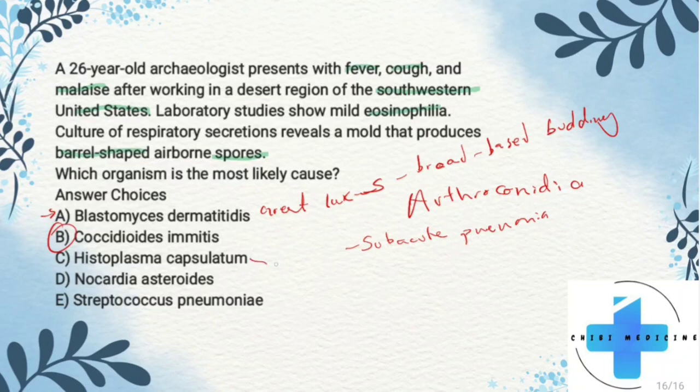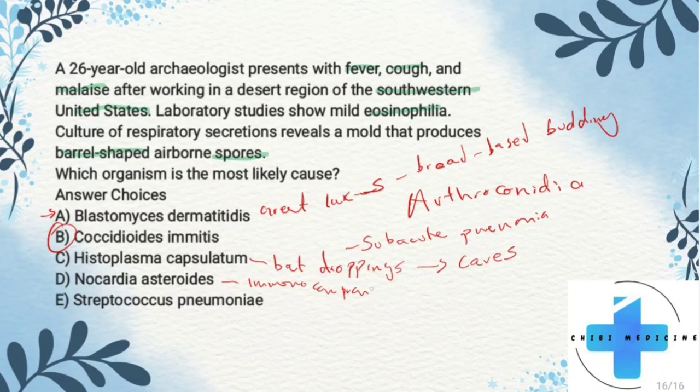Histoplasma tends to be where you have bat droppings, right? So people that like going to caves tend to be susceptible to this, right? And if you see a question that mentions that they are intracellular in macrophages, then they might be hinting towards Histoplasma.